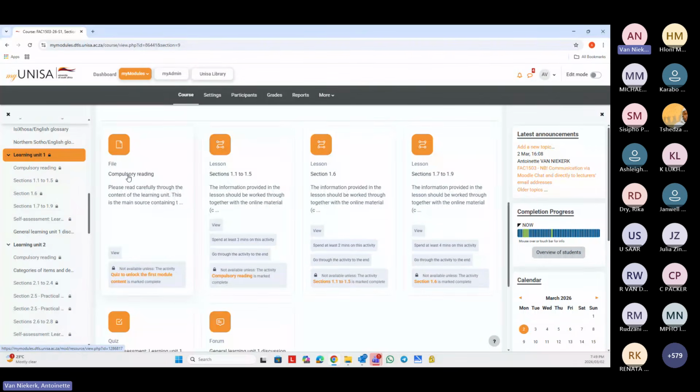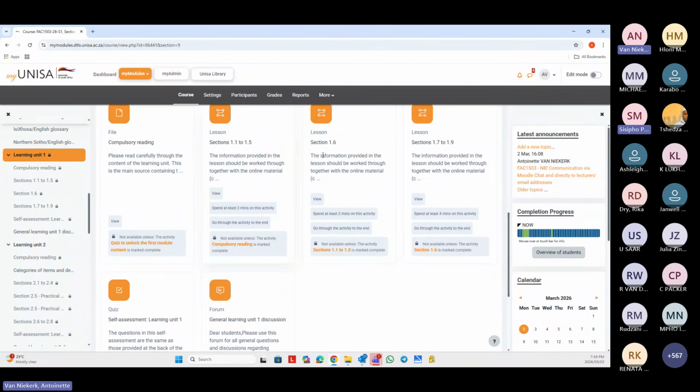This compulsory reading is basically your learning unit 1, like your study guide. Then you have the different sections that you need to work through. And please make sure, like Ms. Dry also indicated, to read through it, listen to the recordings and the podcasts, and there are also transcripts.